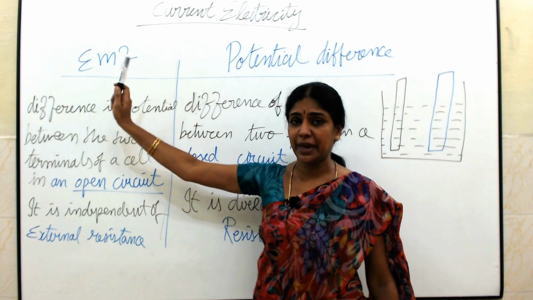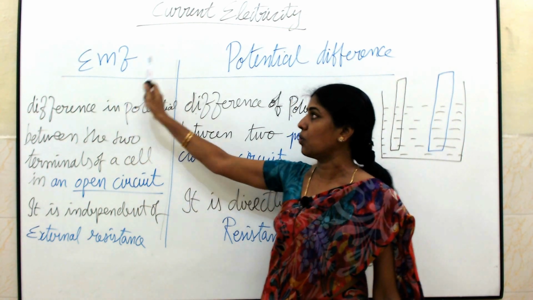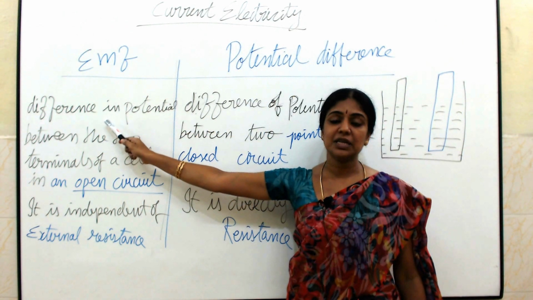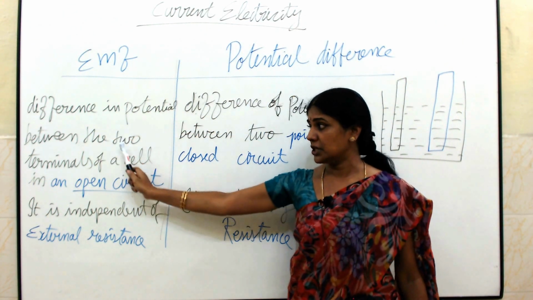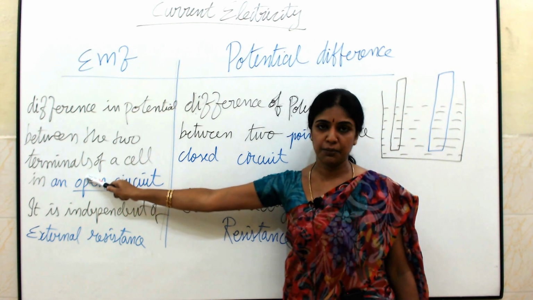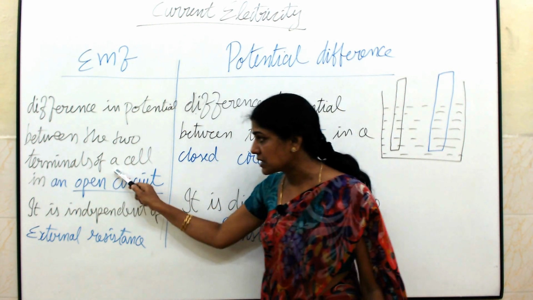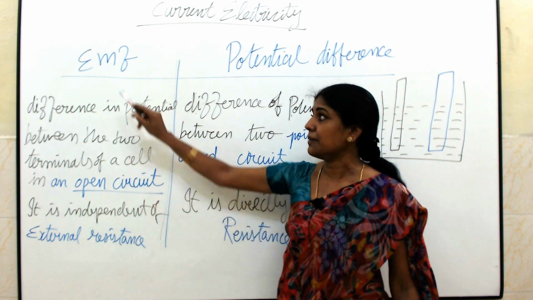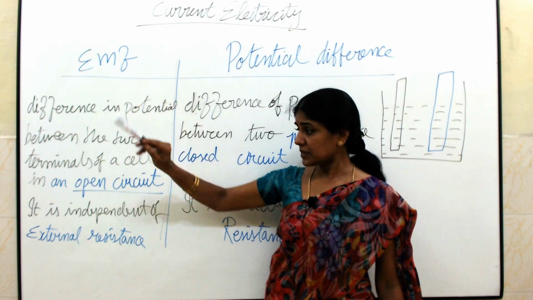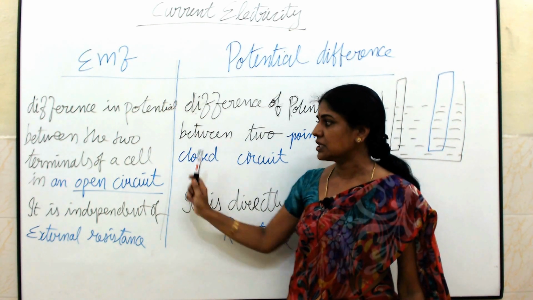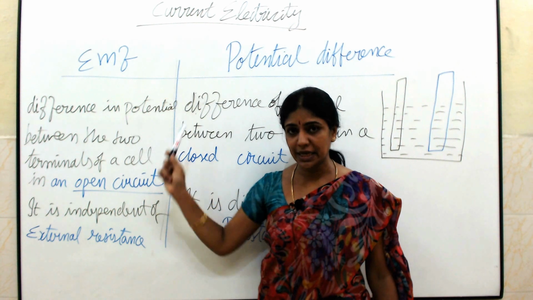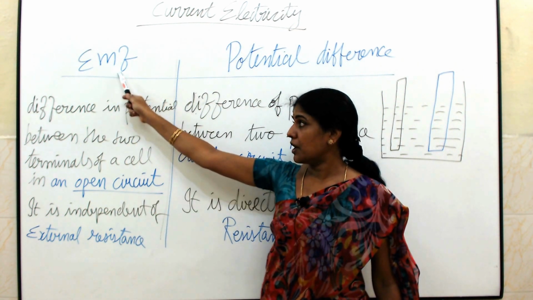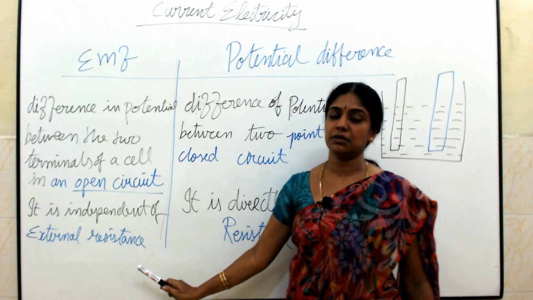We are going to see what is the major difference between this electromotive force and the potential difference. Here, the EMF is nothing but the difference in potential between the two terminals of a cell in an open circuit. That we call the electromotive force. That is the work done in moving a charge from one terminal to another terminal in a cell. It should be an open circuit. This EMF will not depend upon the external resistance.